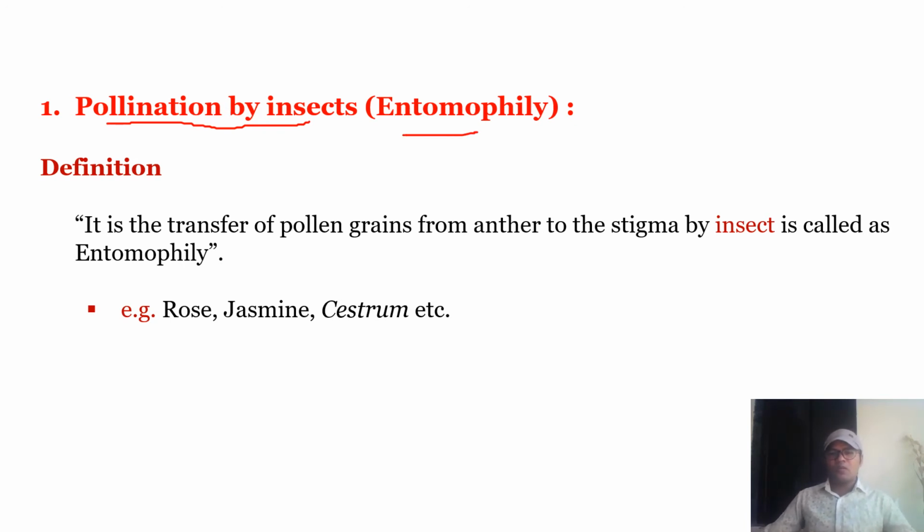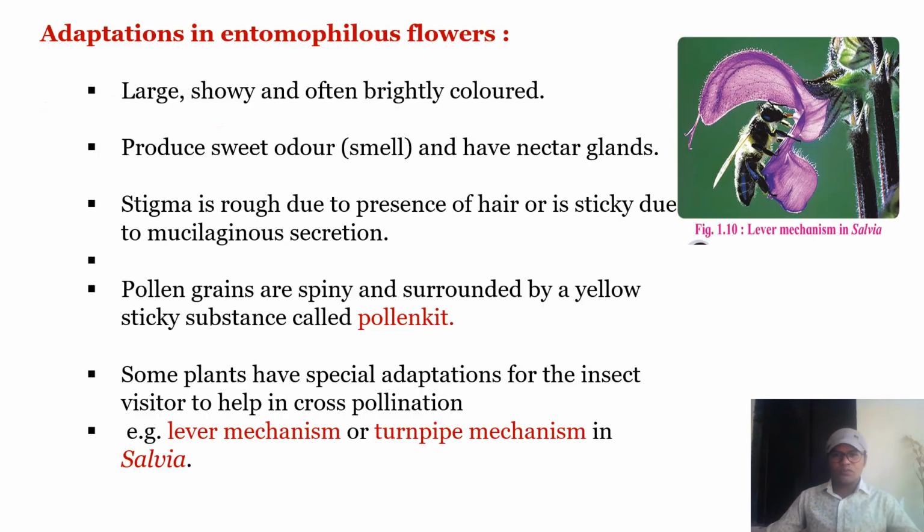It is the transfer of pollen grains from anther to the stigma by insects, and the flowers or the plants are said to be entomophilous. For example, jasmine, rose, cestrum, etc. Or you can say sunflower also.